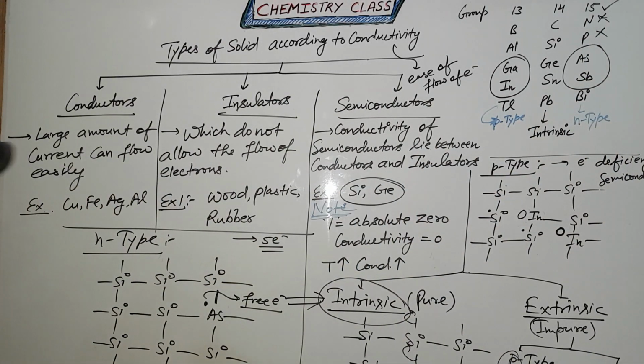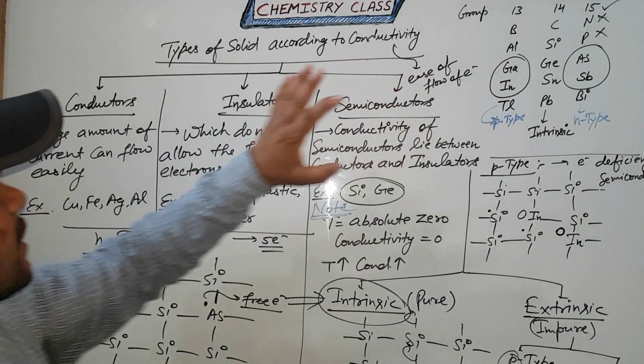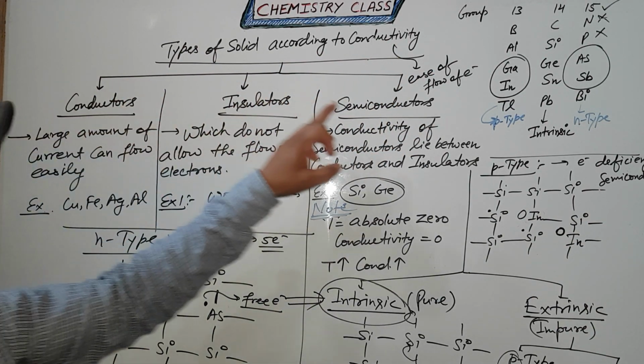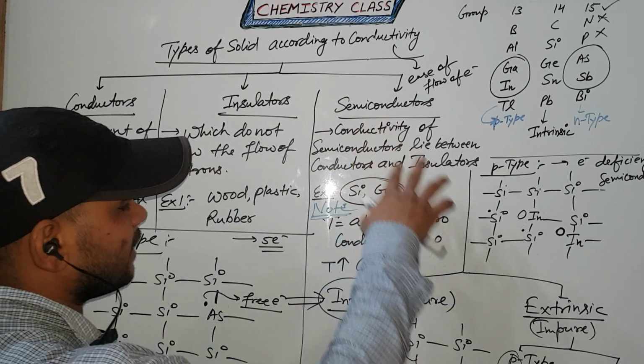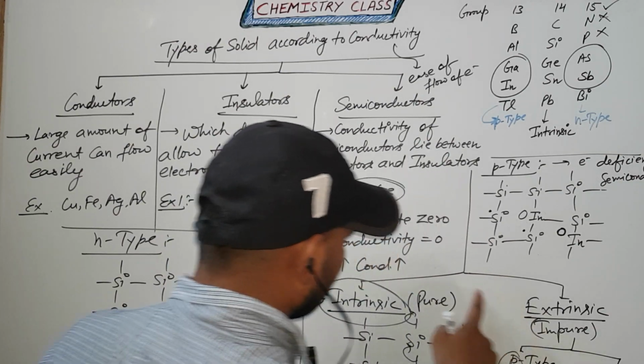Clear? So all students, I will repeat this whole topic. Types of solids according to conductivity are categorized in 3 categories: conductor, insulator and semiconductor. Semiconductors have 2 categories, one is intrinsic, the second is extrinsic.